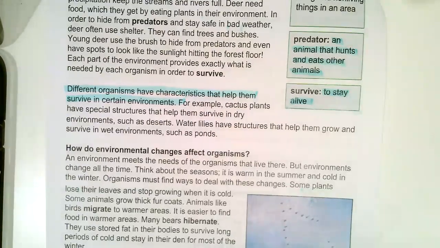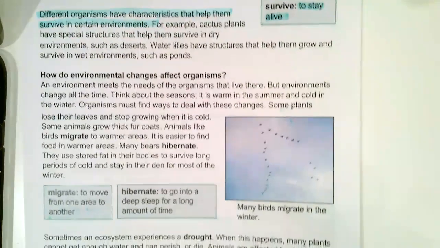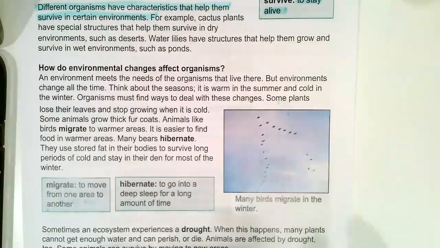How do environmental changes affect organisms? An environment meets the needs of the organisms that live there, but environments change all the time. Think about the seasons. It is warm in the summer and cold in the winter. Organisms must find ways to deal with these changes.